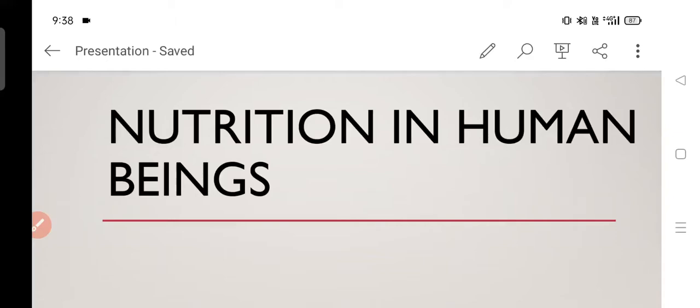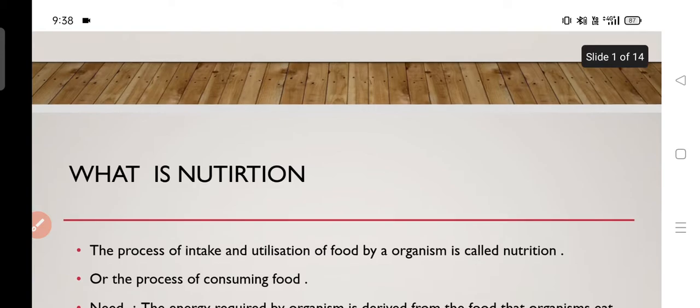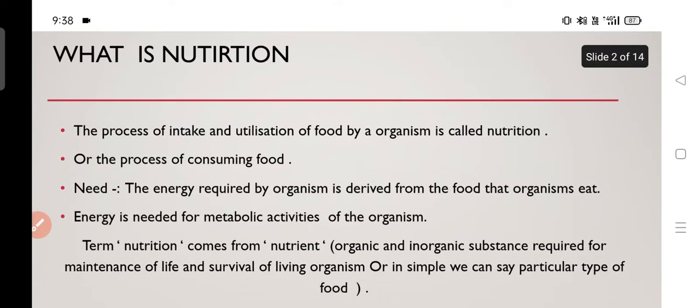Hello everyone. Today we will study nutrition in human beings. First we will discuss what is nutrition and why do we need nutrition. The process of intake of food from the external environment. External environment means other than our body. So, the process of intake of food from outside of the body into our body is called nutrition.